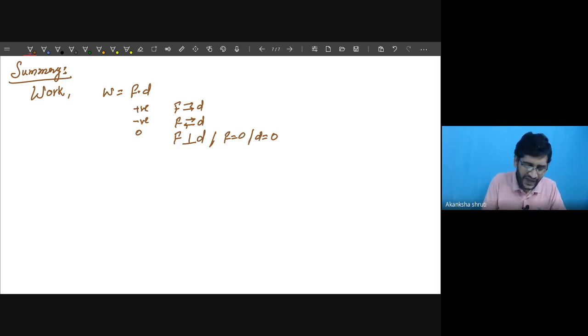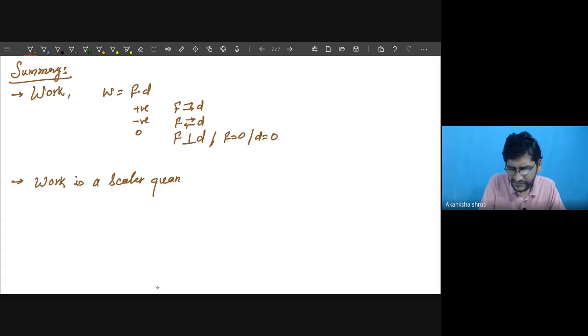Another thing we have learned, that this work is a scalar quantity. So write that one. Work is a scalar quantity, as it does not possess direction, though it is the product of two vectors.